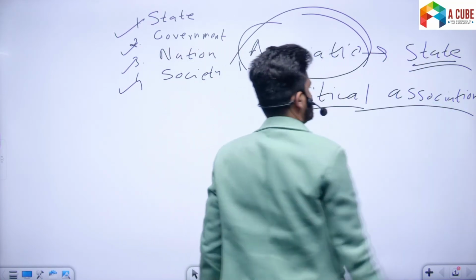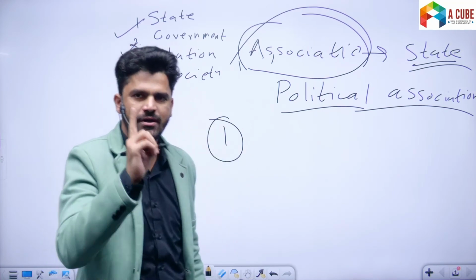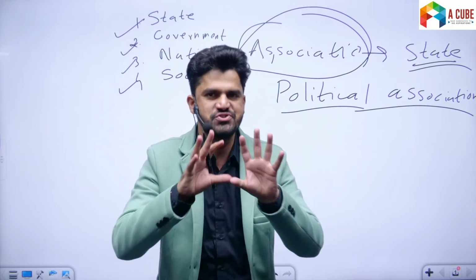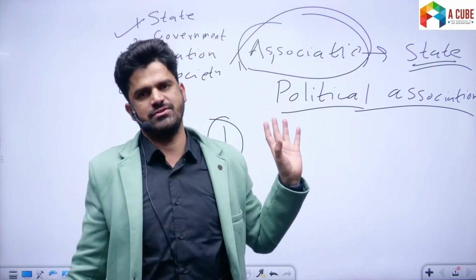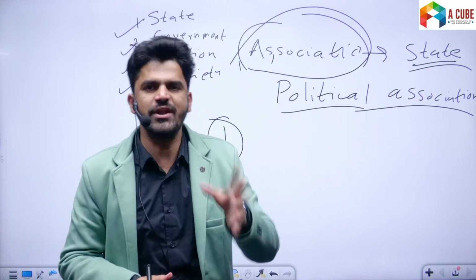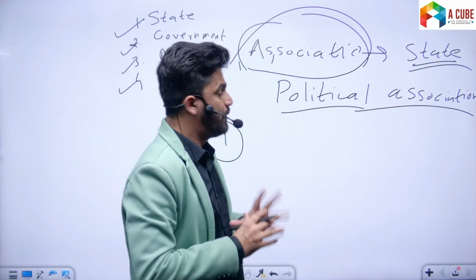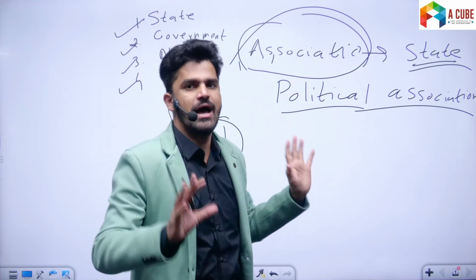So what is the difference between association and state? Let's discuss this. Now the first and most important difference between association and state: see, state is also an association. State is a political association. There are multiple types of associations. State is one of the associations, but state is different from other associations. How?